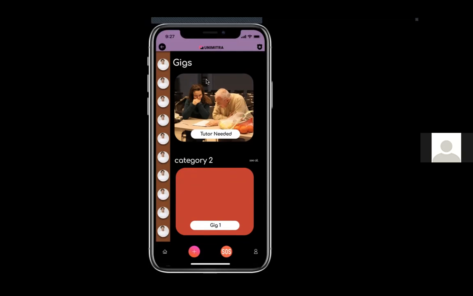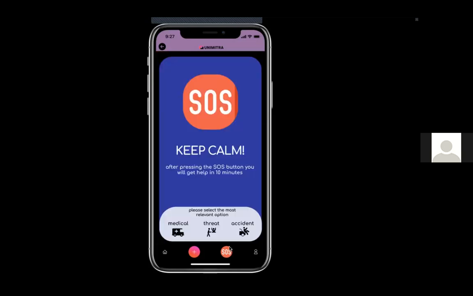With gigs, we have ensured high security. Although in our registration process you are required to use your institute email ID, to further enhance the security features we have a readily available SOS button on our application, which is quite an essential feature these days in such mobile applications.